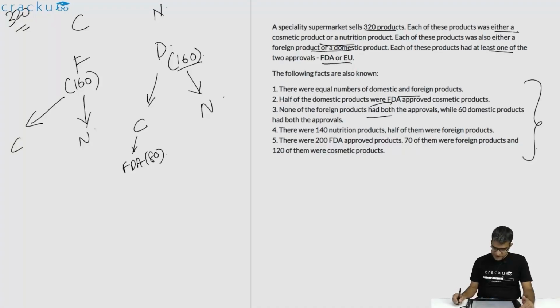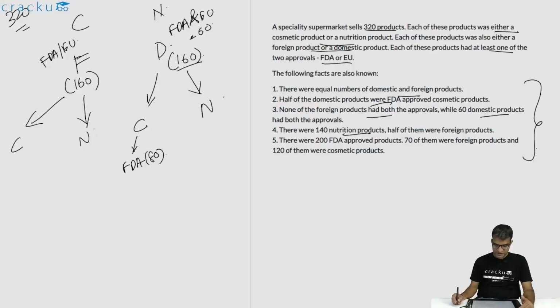None of the foreign products have both the approvals. So none of the foreign products, they either have FDA or they have EU. None of them will have both. Well, 60 domestic products have both the approvals, both FDA and EU, amongst domestic is equal to 60.